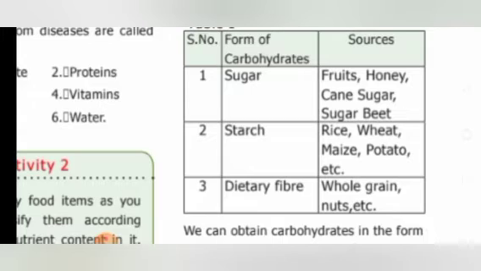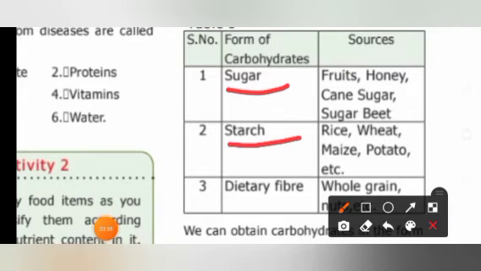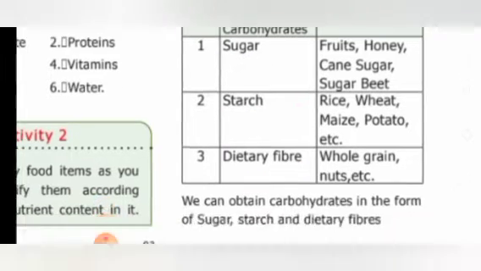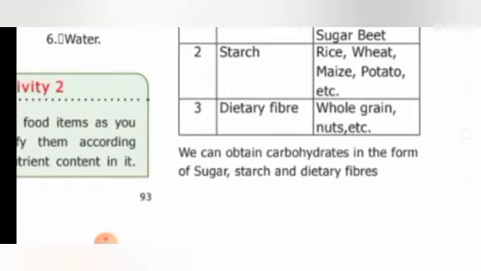Similarly, nuts like cashew nut, almond, walnut, all these contain dietary fibers. So what are the forms of carbohydrates? Sugar, starch, and dietary fiber are the forms of carbohydrates. We can obtain carbohydrate in the form of sugar, starch, and dietary fibers.